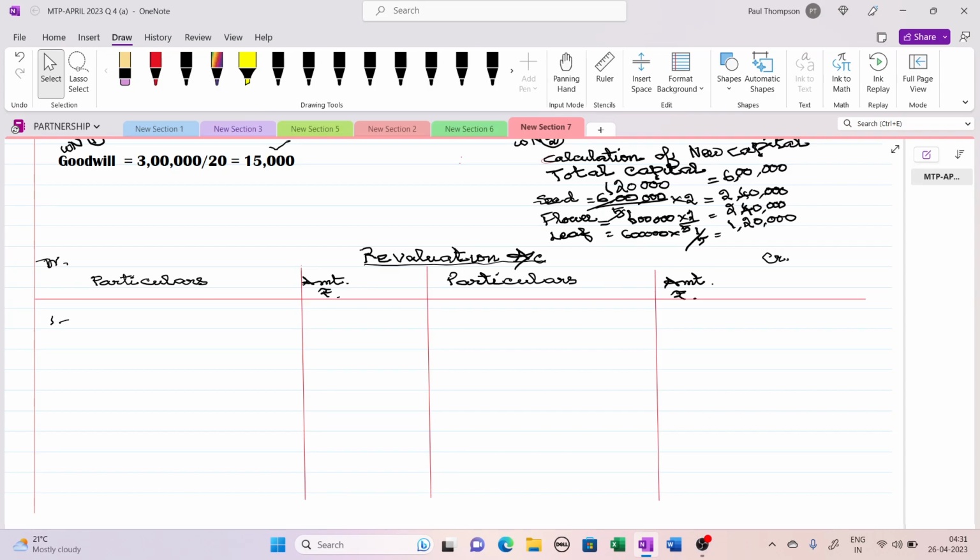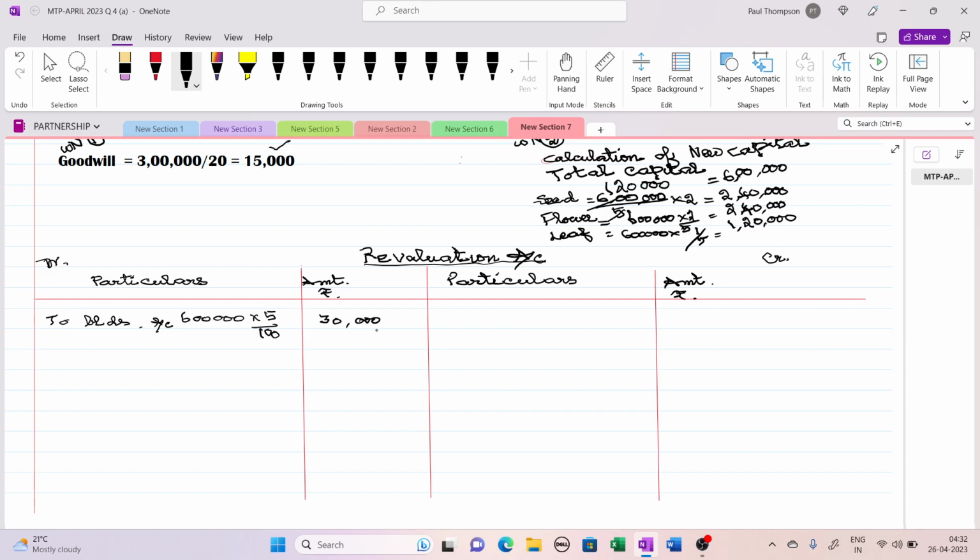To building account, 6 lakh into 5 by 100, 30,000.